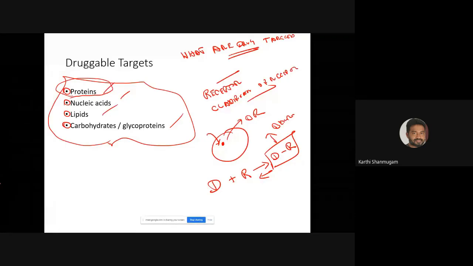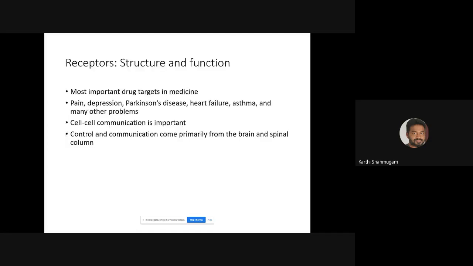We have different types of protein. We have enzymes, receptors, ion channels, structural proteins, and many other types of proteins present within the cell. It's a kind of classification of proteins. Mainly what I'm going to talk to you about is the receptor, types of receptor, and how we can make use of receptor as a successful drug target. That's what I'll be talking to you about in the next 15-20 minutes.